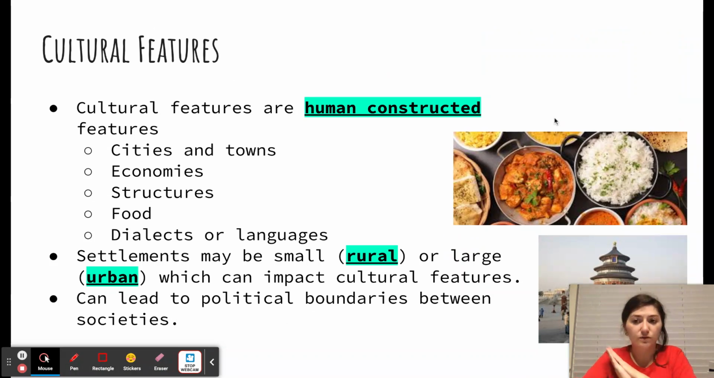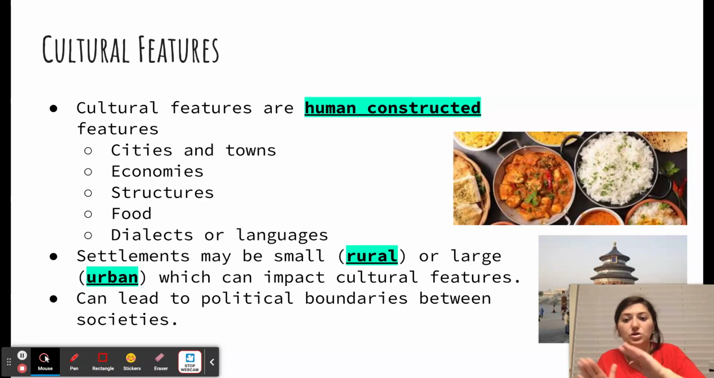We've got cultural features, right? That word culture is in the word cultural, right? We talked about it yesterday. We're going to hear it several more times within this unit. So, cultural features are human constructed features, things that humans make. For example, cities and towns, right? We build those. Economies, they do not happen on their own. We make them. The government makes them, whether it's individuals, large scale, small scale.